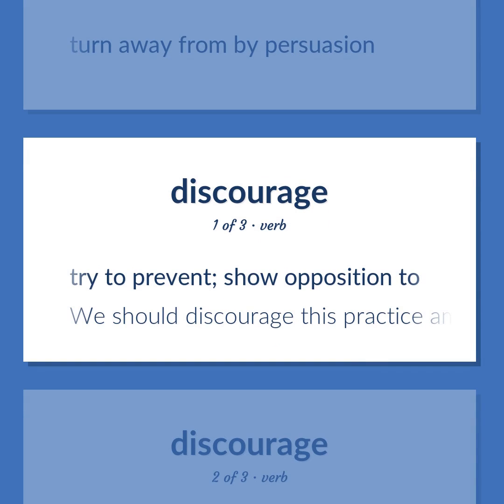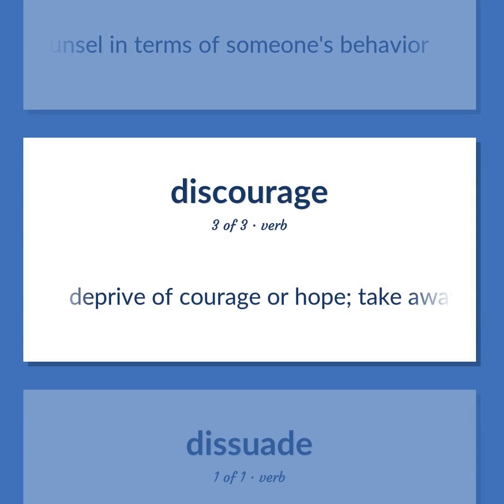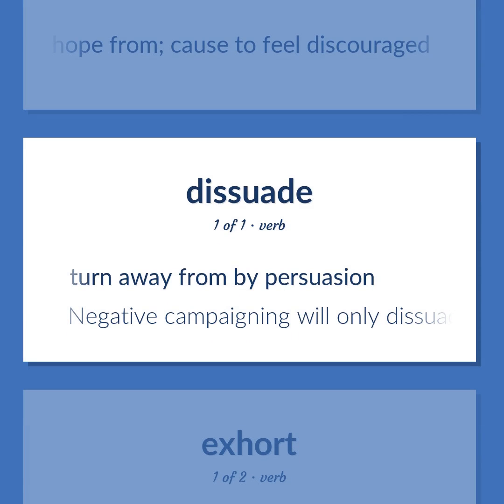Try to prevent. Show opposition to. We should discourage this practice among our youth. Advise or counsel in terms of someone's behavior. Deprive of courage or hope. Take away hope from. Cause to feel discouraged. Turn away from by persuasion.